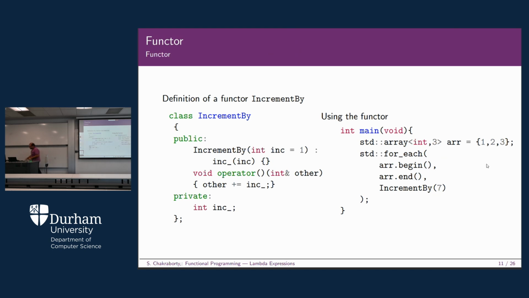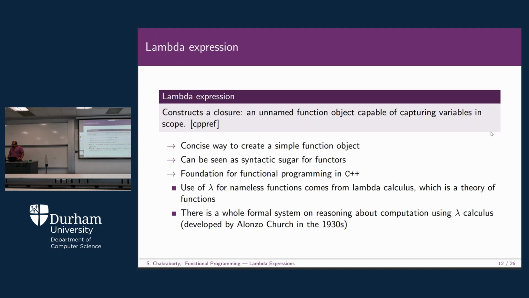Next we need to take a look at the lambda function details. So just come here to lambda expression. It constructs a closure, an unnamed function object capable of capturing variables in scope, and it's a concise way to create a simple function object. It can be seen as syntactic sugar for functors. Okay, that's a very important statement. Syntactic sugar basically says that your job to write code for functors will be reduced when you implement the lambda expression, and that constructs the foundation for functional programming in C++.